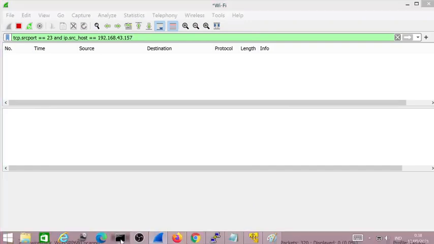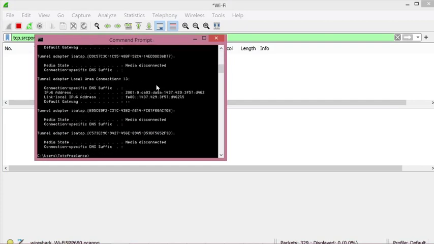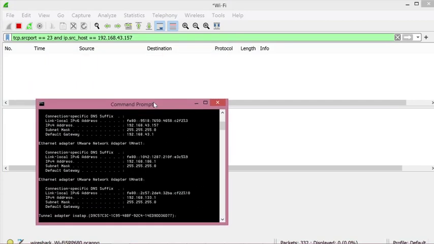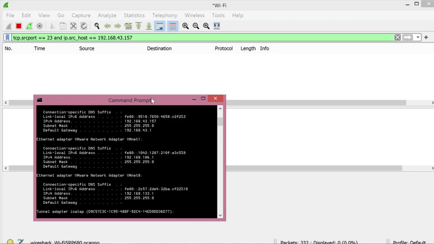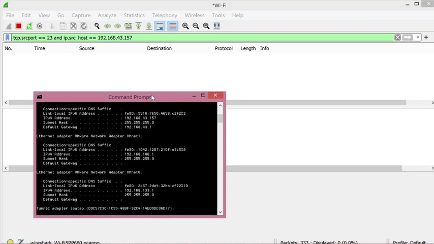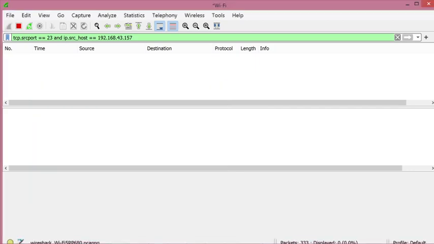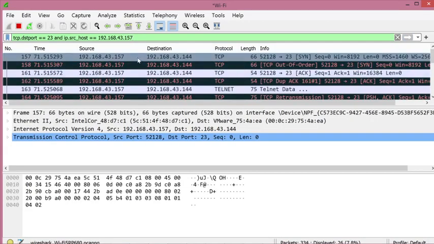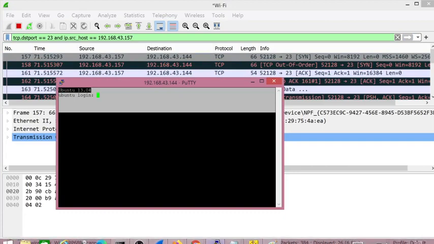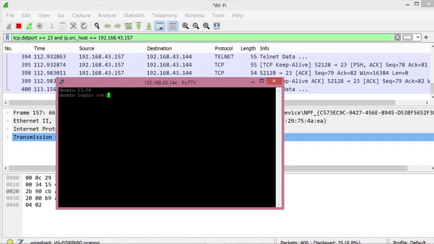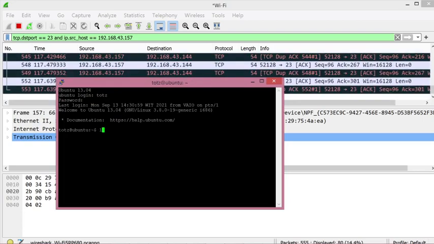Okay, there is something wrong. I will try 147. Okay, this is the destination port, and you see now. Back to PuTTY, and I will type my username login, and I will type my password, and then I will type something, for instance some commands. I will type ls or dir.